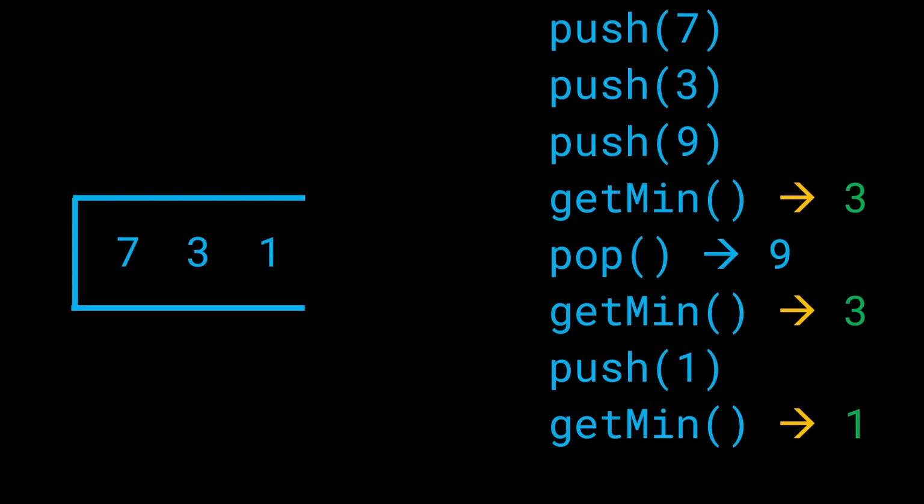Now, if you realize, what we have been doing up till now is that all of the operations like push and pop, even top, are going to take order of 1 time to run, as they do in a normal stack. However, the getMin operation is kind of a pain. That is because we have to iterate over the entire stack one by one, taking order of n time, where n is the number of elements in the stack. This means that there has to be a better way to do it. We have to figure out a way to answer the getMin query in order of 1 time.